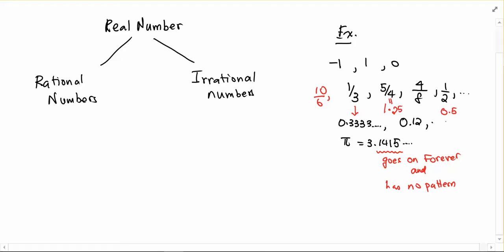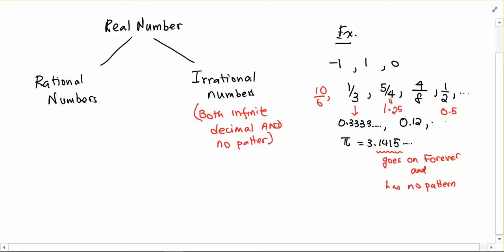The best way to describe these numbers is that they have both an infinite decimal and no pattern. This is the trickiest one to understand, this split right here.